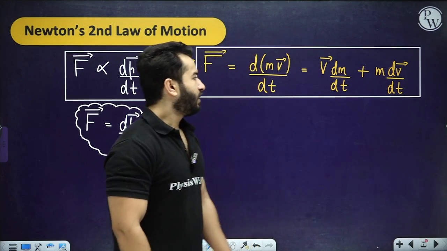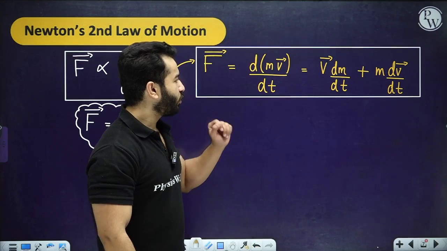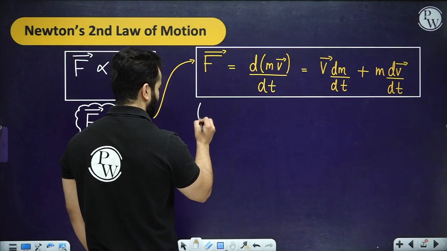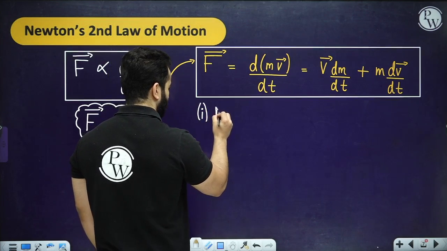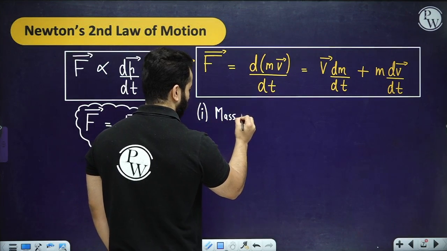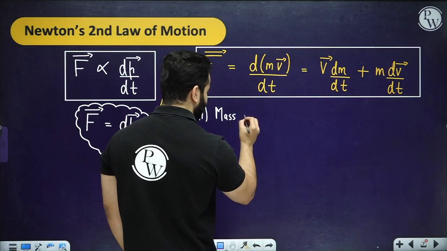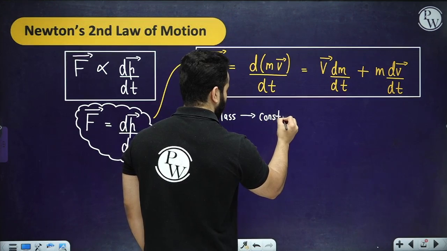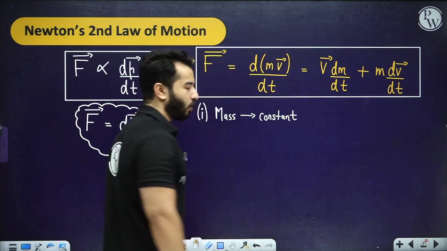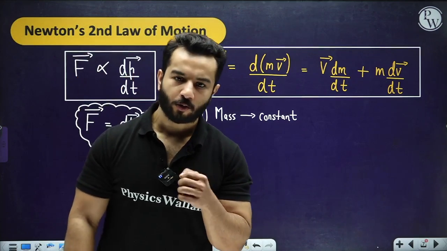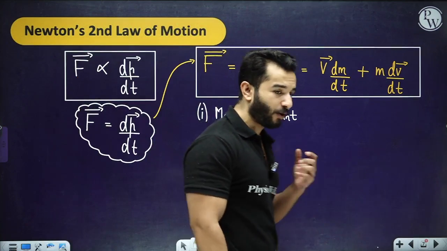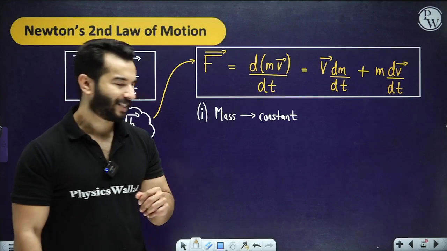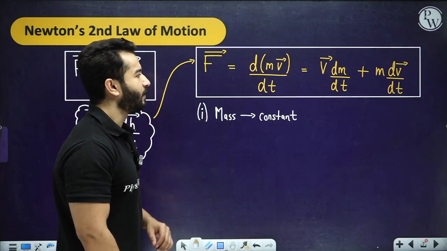Now obviously most of the time dm by dt is going to be 0. Why? Because mass is constant. You are going to say, sir, obviously mass will remain constant. There are cases when mass is not constant, for example rocket propulsion. When we talk about rocket propulsion, mass is not constant, because we are talking about the mass of all of those propellant gases and the liquid fuel.